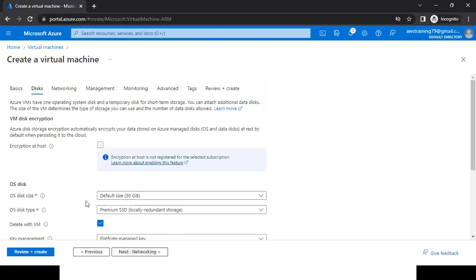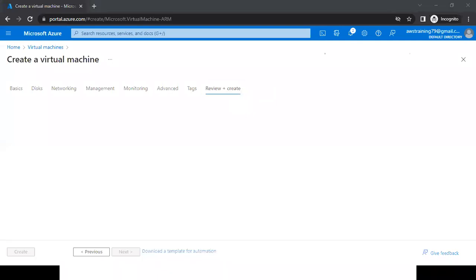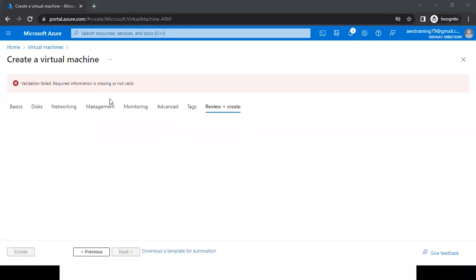Disk, again the system is giving us 30 GB because we are using a Linux based operating system. Other than that, we are not going to discuss anything right now, so I'm directly jumping to review. Regarding these tabs, we'll discuss in our upcoming session. Okay, don't worry.